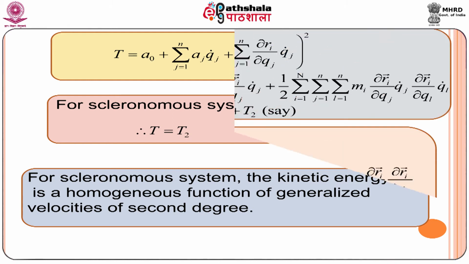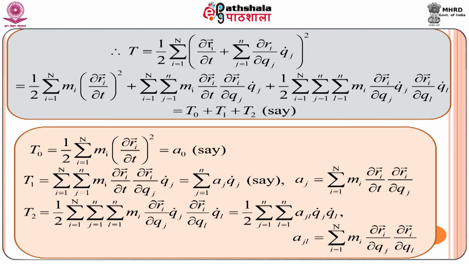For a scleronomic system, T0 equal to 0 and T1 also becomes 0. Let us check it. Scleronomic means the system is independent of time t, that is del/del t of R_i vector vanishes, that is why T0 equal to 0.